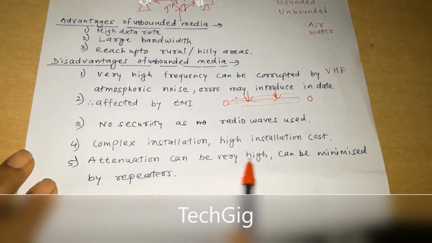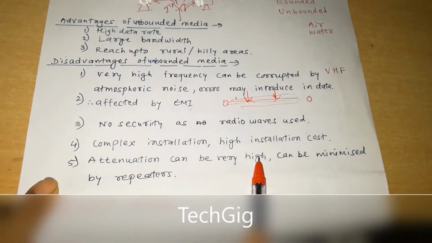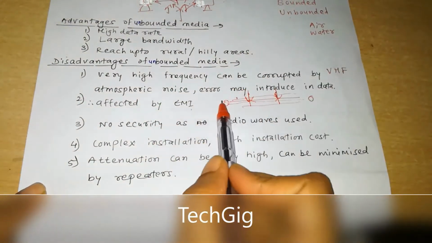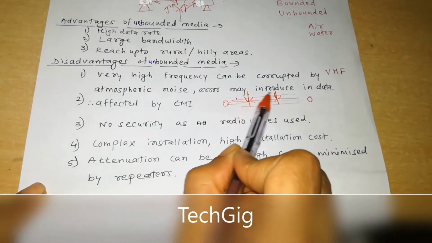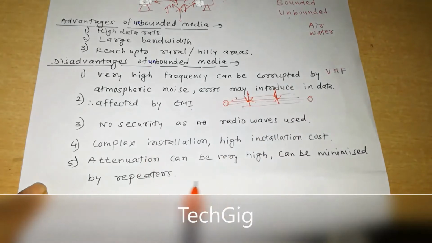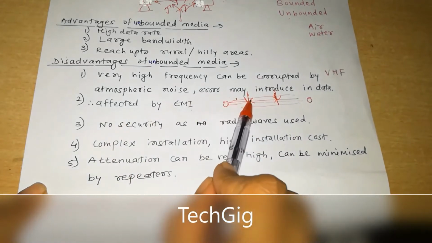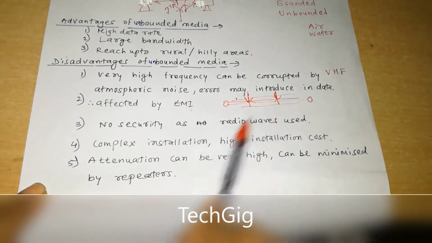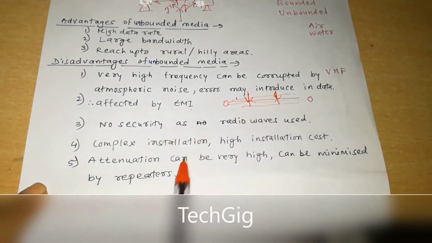Also, attenuation can be very high. Attenuation is the weakening of the signal, and after some distance, from one point to the next point and the next receiver point, weakening of the signal takes place. This can be minimized with the help of repeaters.